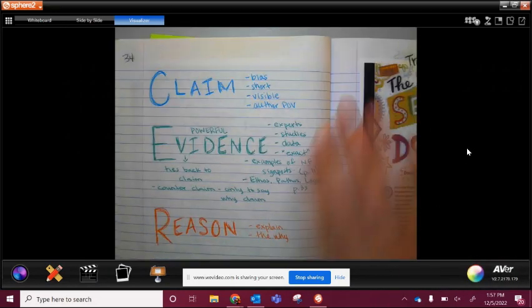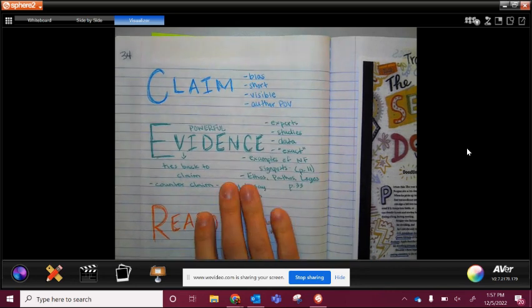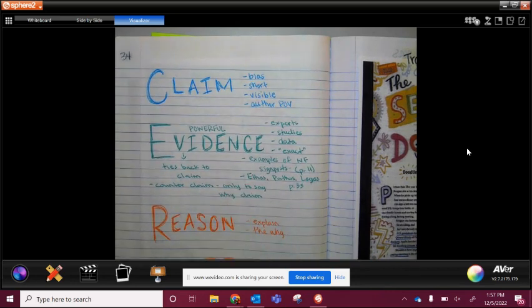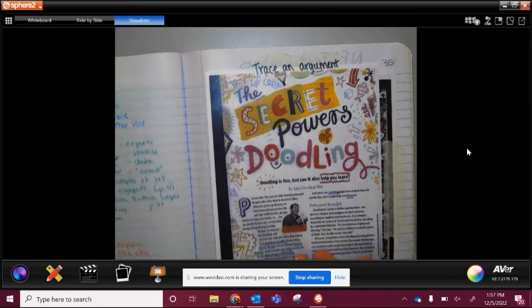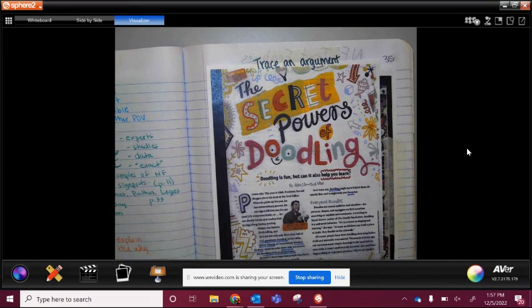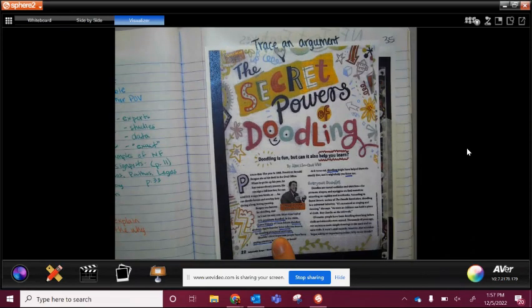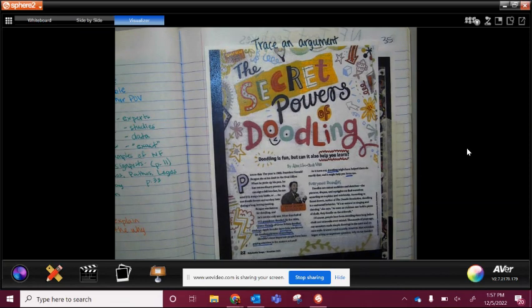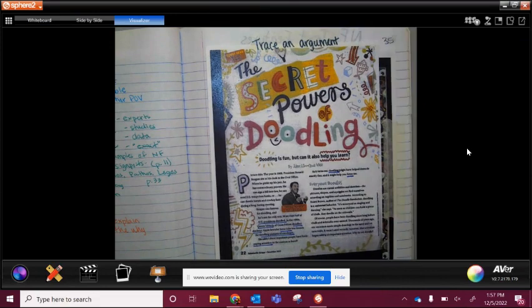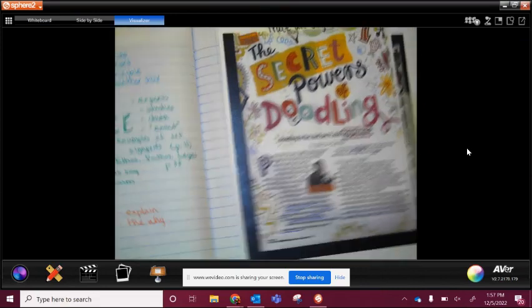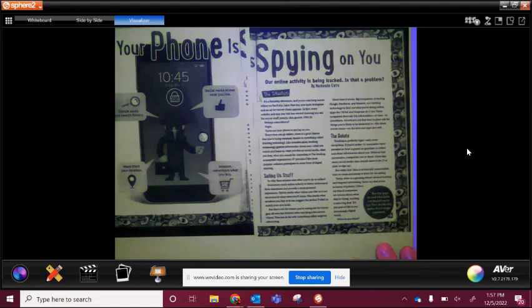All right, so going back to what we've done before, we've talked about how we had the claim. We've talked about what evidence is, what powerful evidence is, and then reason. And then on page 35, we did this one where we had to trace an argument by talking about what that claim is, and then finding the powerful evidence within there, just like we did here with the secret powers of doodling. So we're going to do another one. That way you have at least 2 examples that you can look at. So the example you're going to be doing today, the mentor text, is this one right here.